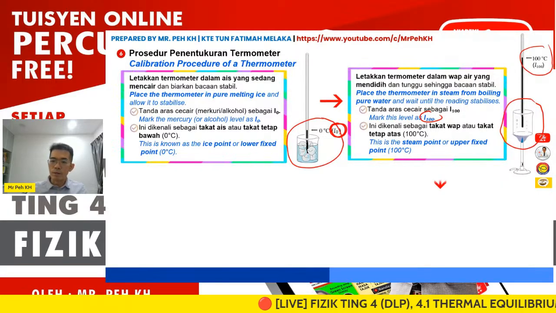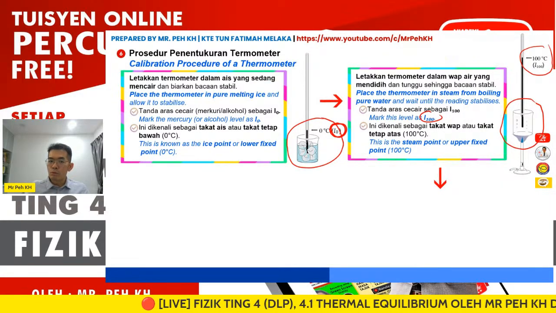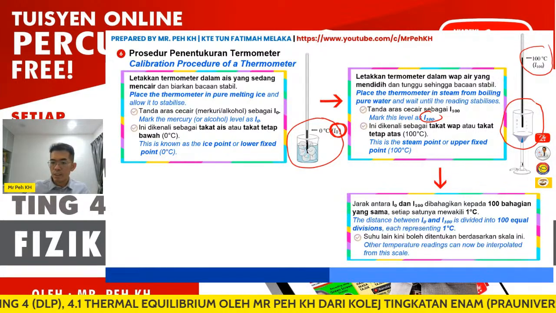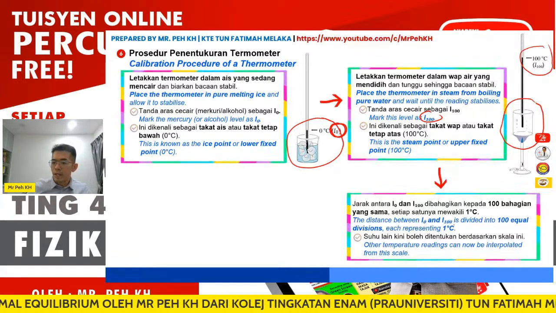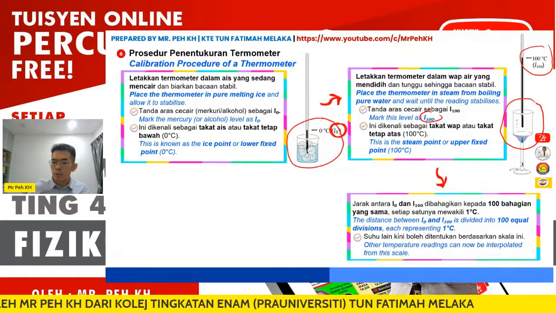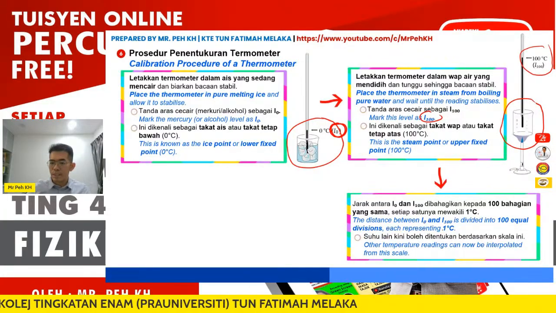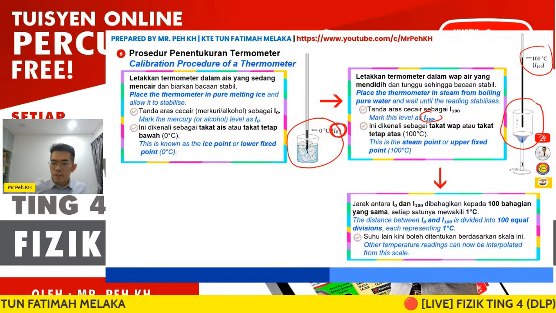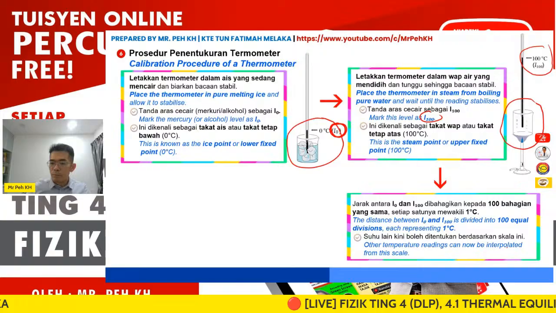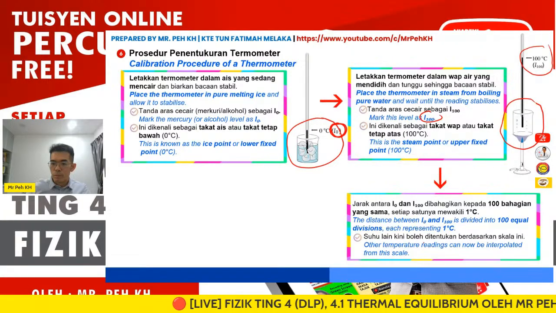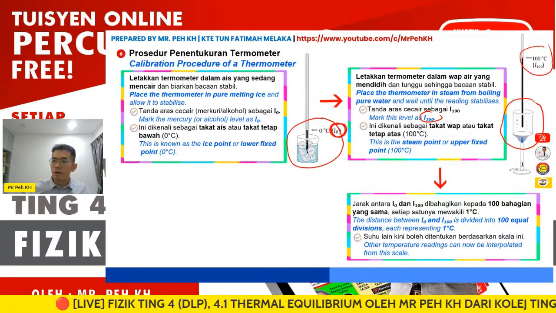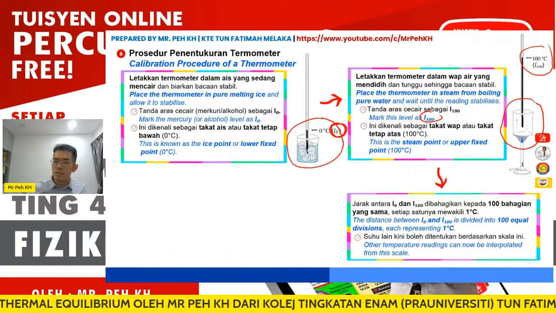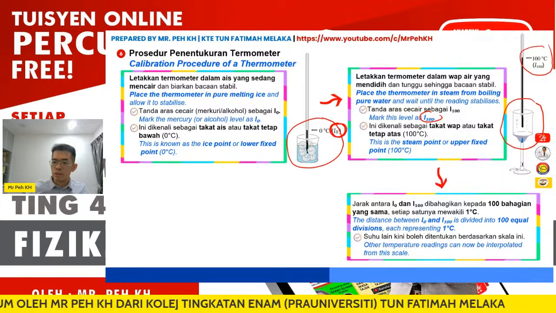Here I continue. After we get these two points, L0 and L100, you have to divide the distance equally. The distance between L0 and L100 is divided into 100 equal divisions, each representing 1 degree Celsius. Other temperature readings can now be interpreted on this scale. So when we get L0 and L100, we divide by 100, so every degree Celsius can be obtained through the division we make.